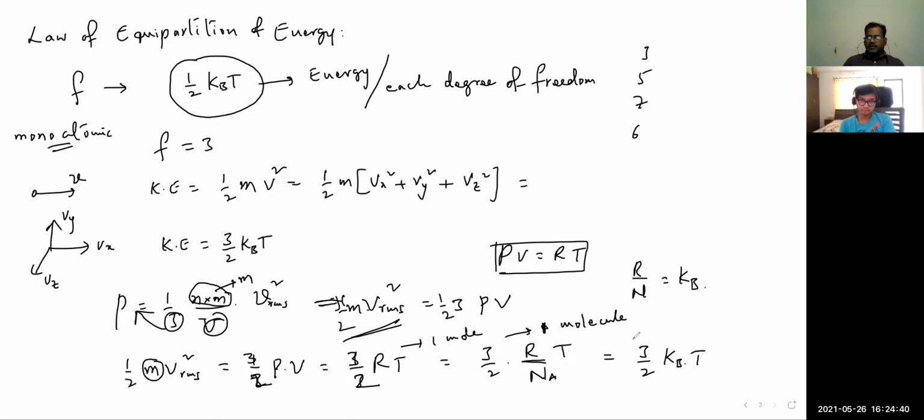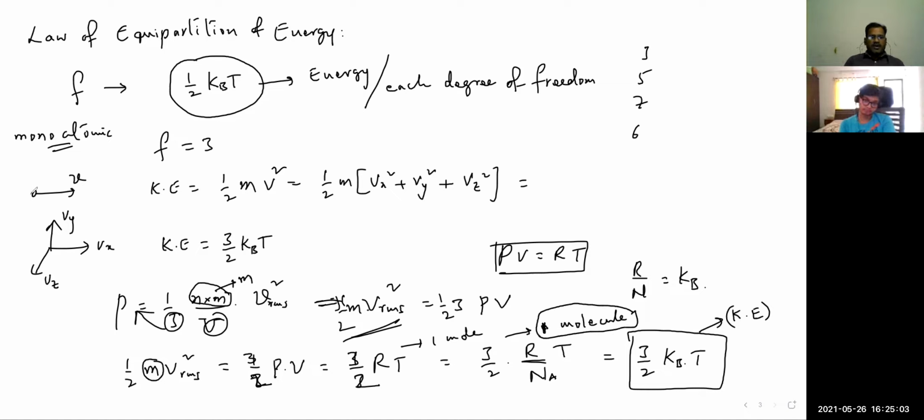So 3/2 kBT is the kinetic energy of one molecule of the gas. One molecule only. Once again, I'm telling you, one molecule.